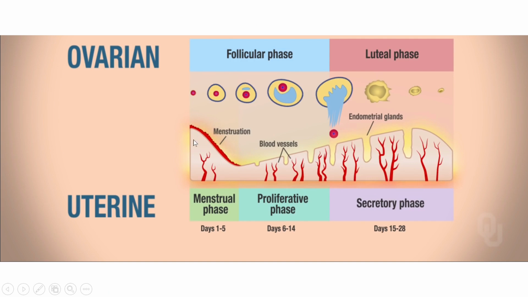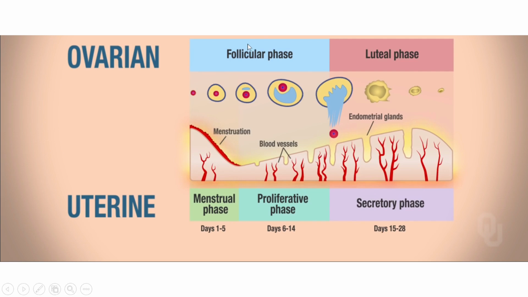Now, combining that with the uterine cycle, you now see that the follicles are developing. Menstrual phase happens here. The proliferative phase increases because of the increase in the estrogen. Then the egg cell will be released, but the estrogen will decrease. But the corpus luteum produces the progesterone with further increase. So you will notice there is an increase in the endometrium lining in preparation for the possible fertilization of the egg cell and possible implantation of the zygote in the endometrium that will later become the baby.